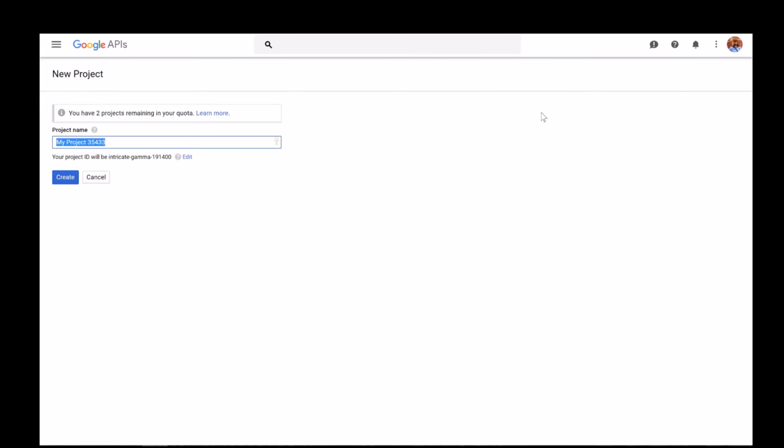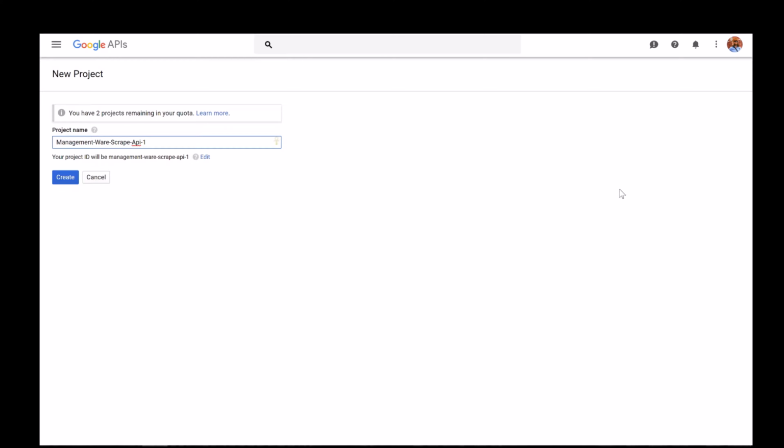Your project will be named, it doesn't really matter, Management.ware Scrape API 1. What this allows you to do is create, there is a limit on how much you can scrape per day. It's about 150,000 once you plug in your billing information.